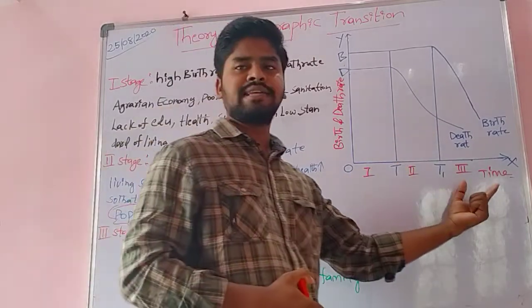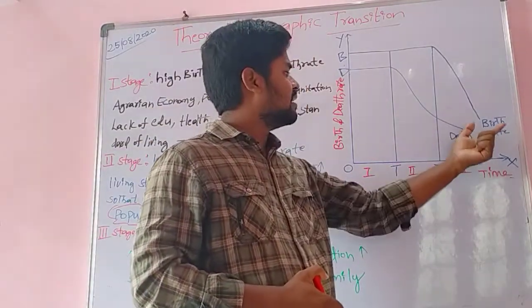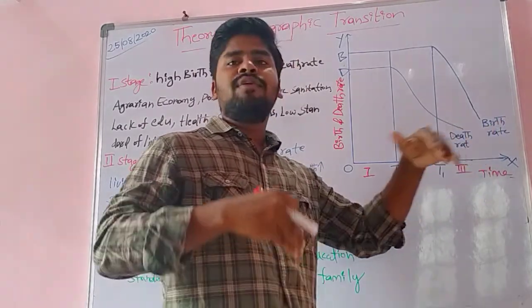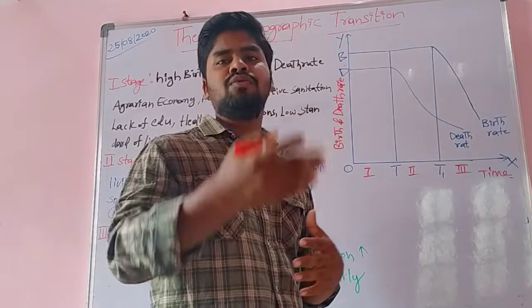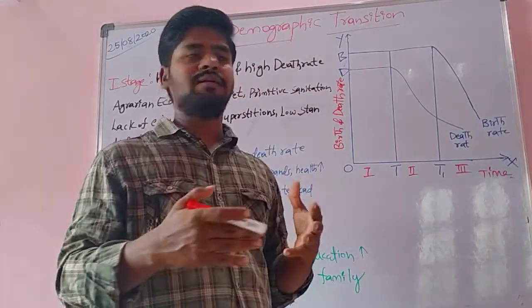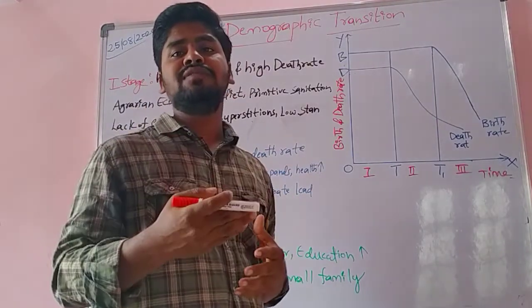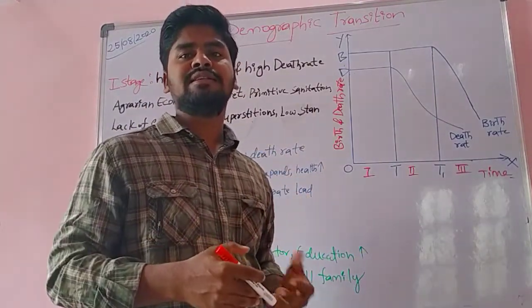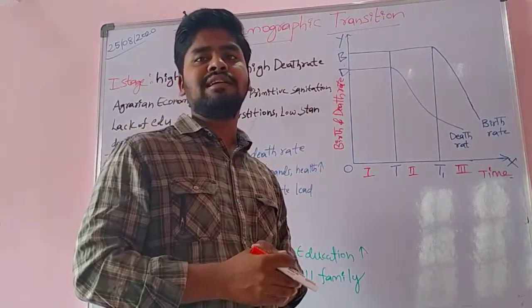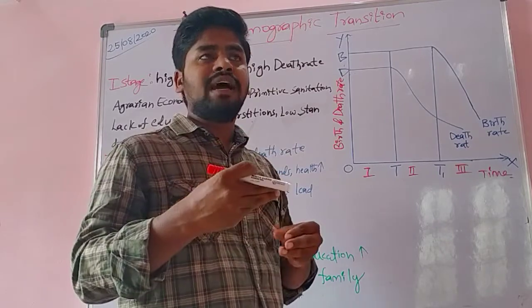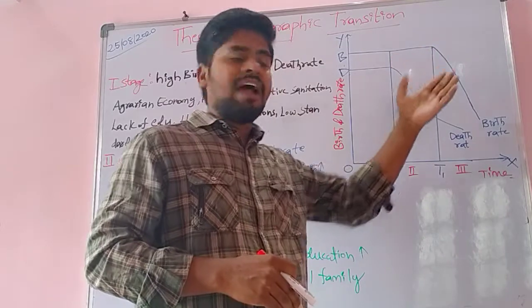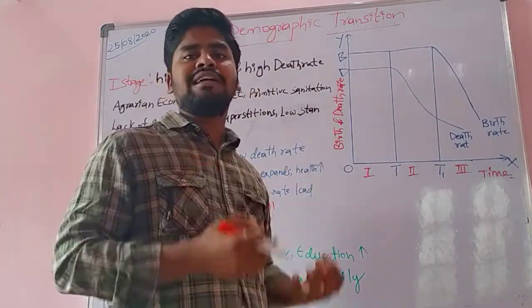And coming to the third stage, in the third stage both the birth rate and the death rate are decreasing. Why? Because people are well equipped, innovative in their thinking, and practical about society. They think that a high population leads to many consequences, and if the population is small, we can manage the resources easily. So they try to decrease the population, and prefer a somewhat smaller family size.